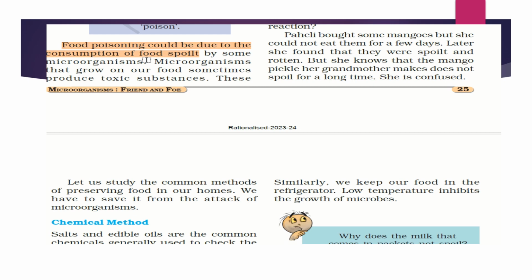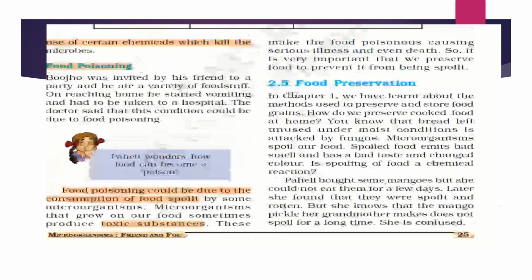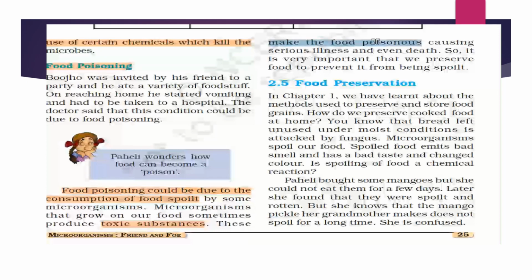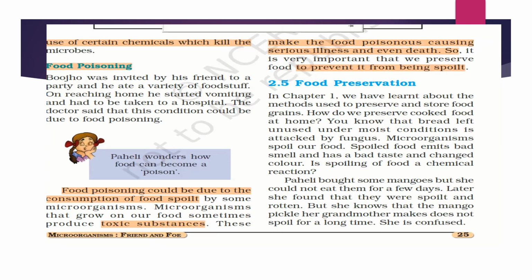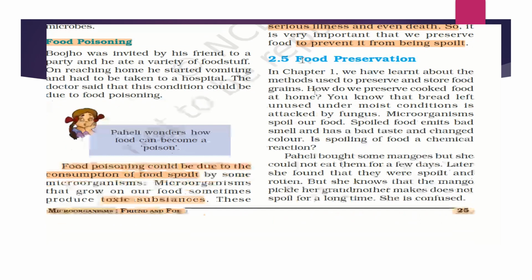How can microorganisms grow in the food? Generally, food which has been stored in a wrong or improper way for a certain period of time allows microorganisms to grow in it and create toxic substances. These toxic substances make the food poisonous, causing serious illness and they can even cause death. So it is very important for us to preserve food to prevent it from being spoiled.